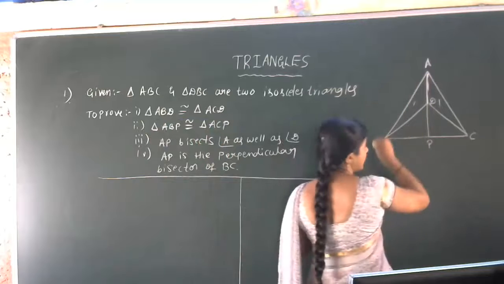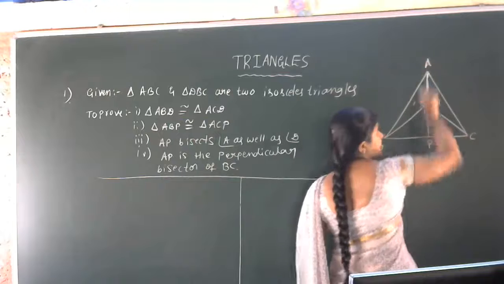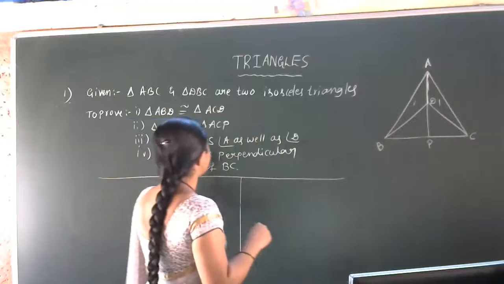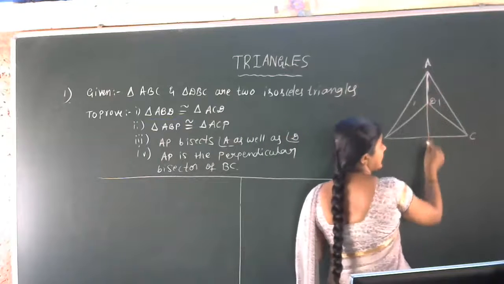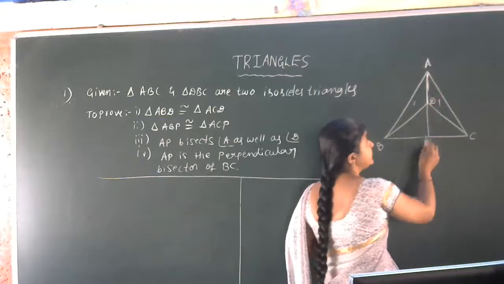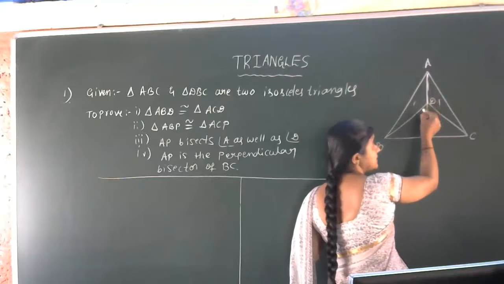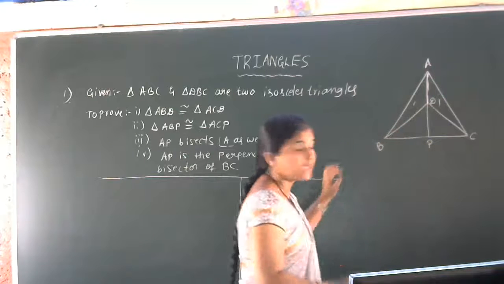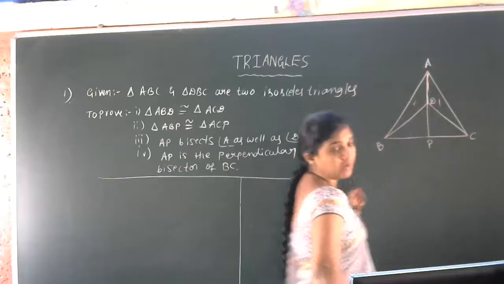Third, AP bisects angle A as well as angle D. Are you observing this line AP? It bisects angle A, in the sense that these two angles are equal, and it bisects angle D also, so these two angles are equal. We have to prove this.